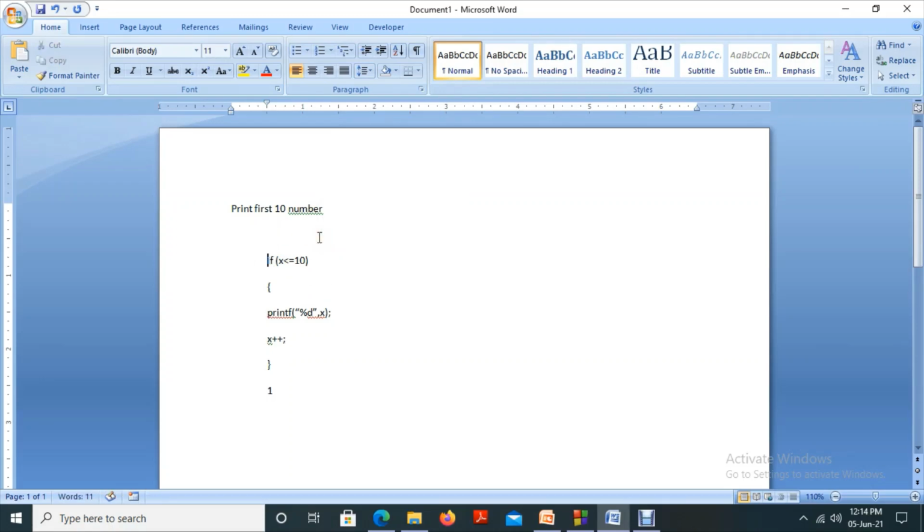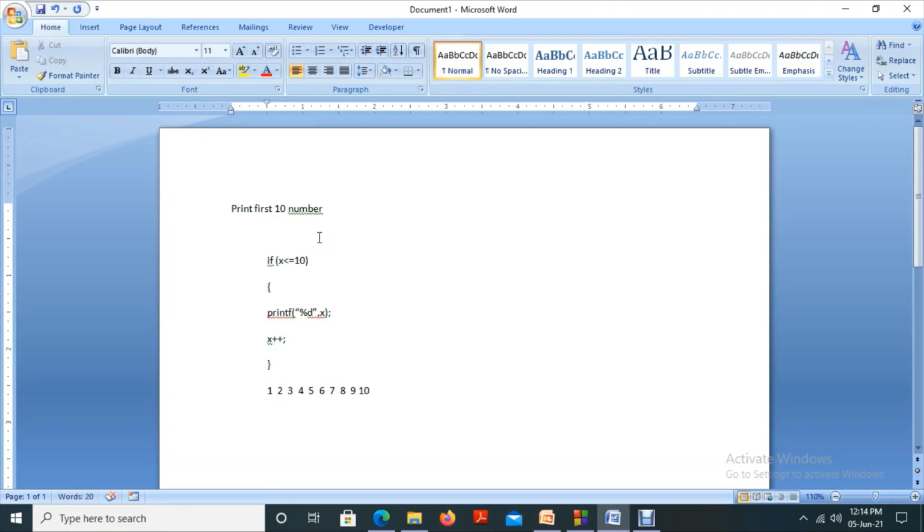Then only we will get the result. Our planned output is 1, then 2, then 3, then 4, then 5, then 6, then 7, then 8, and likewise up to 10.